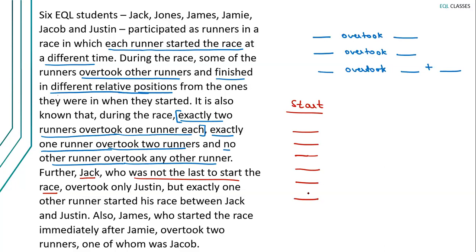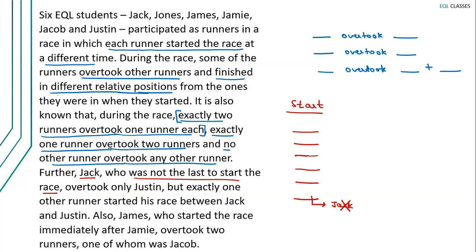Whoever takes the first blank is the person who started the race first, the second one takes the second blank. It's given that Jack was not the last to start, so Jack cannot take this last spot.